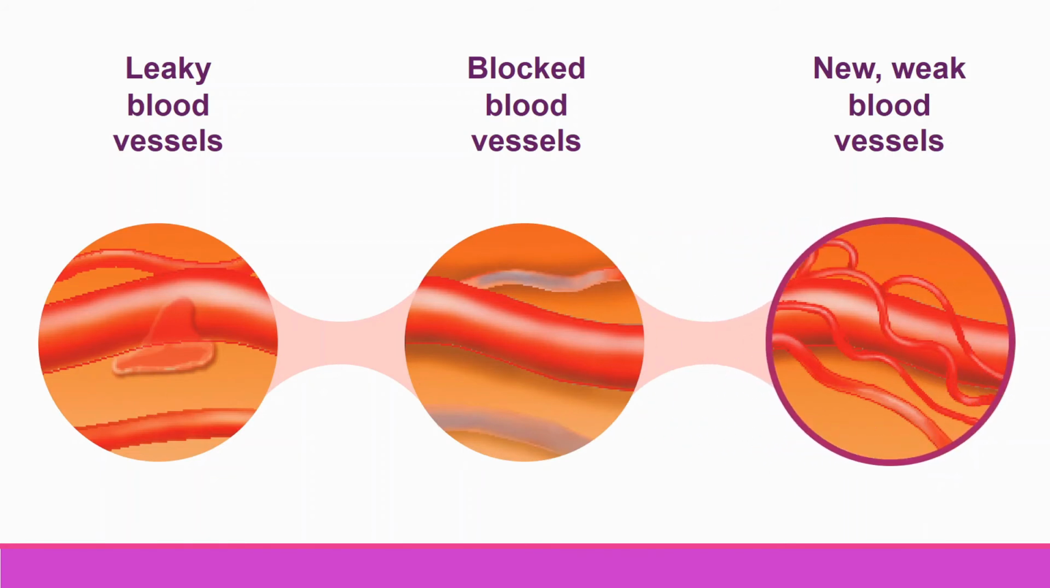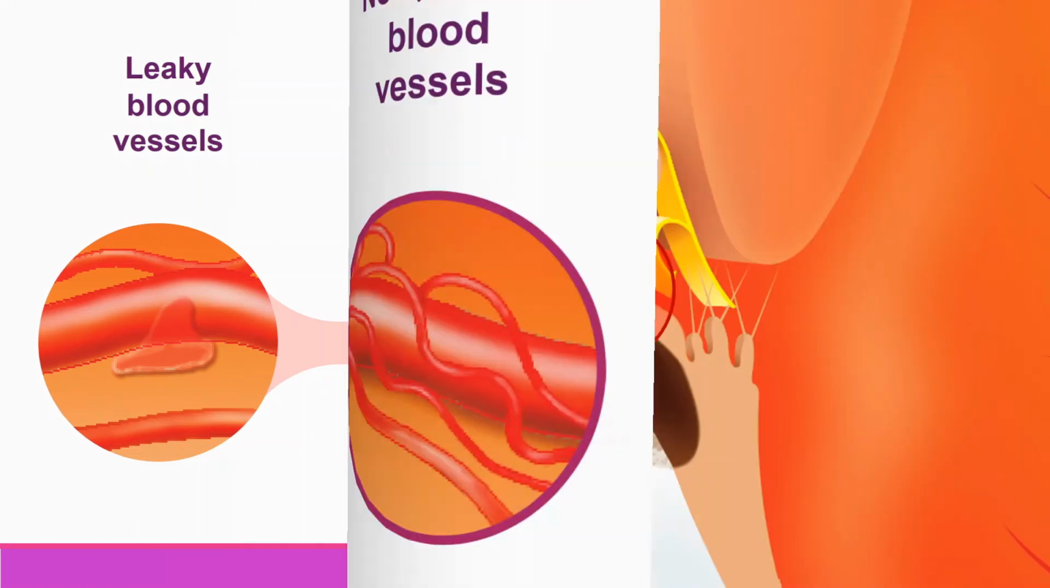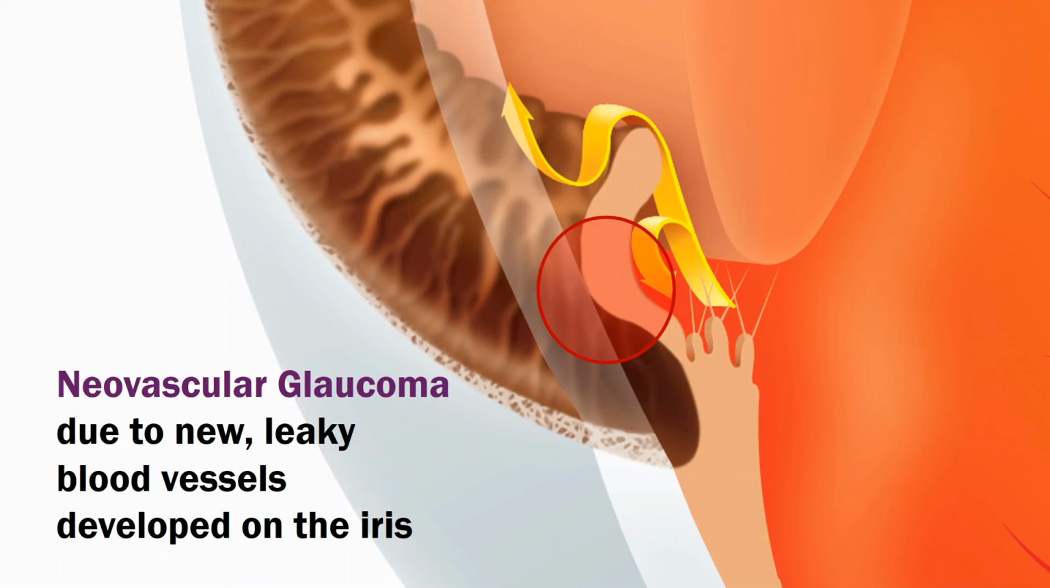However, these new vessels are often weak and leaky. They may also grow at unusual or unintended locations, such as on the iris. This growth can reduce or close the angle between the iris and the cornea, with the iris pushing forward against the cornea, blocking the fluid flow. As a result, we get neovascular glaucoma in diabetes.